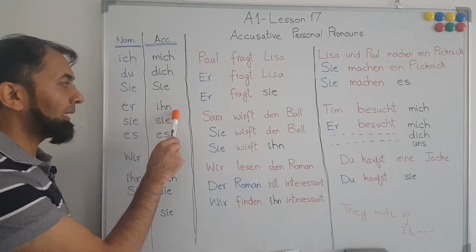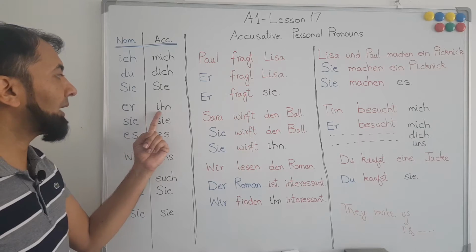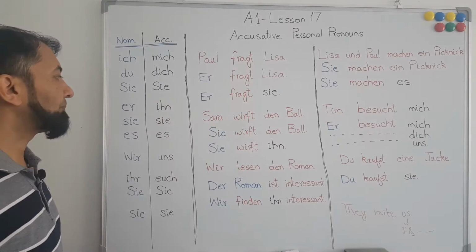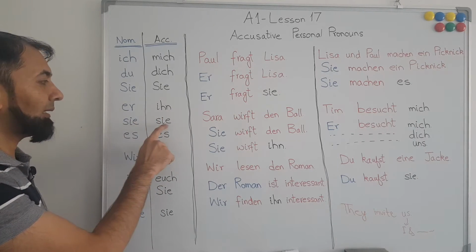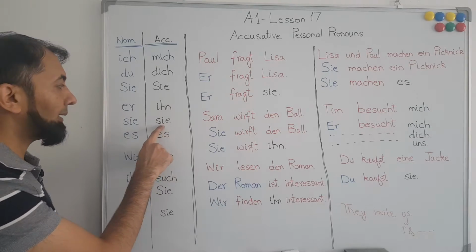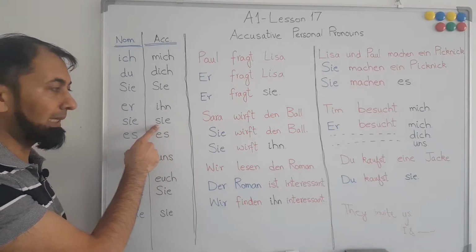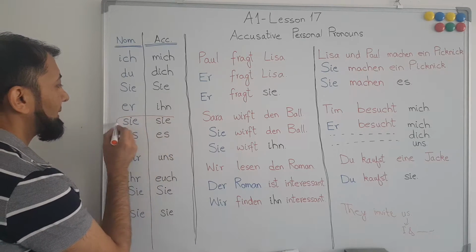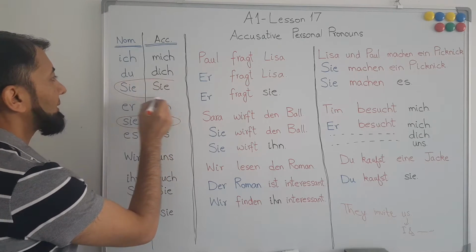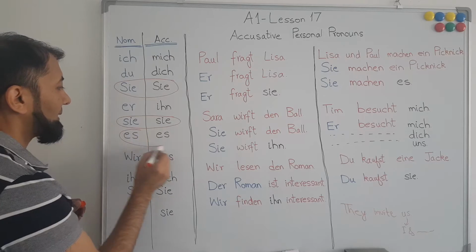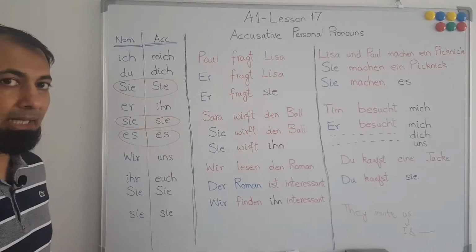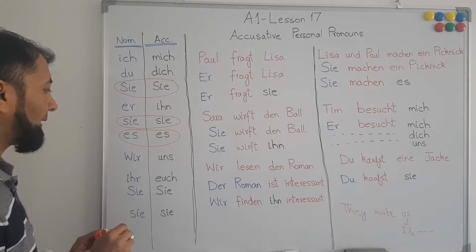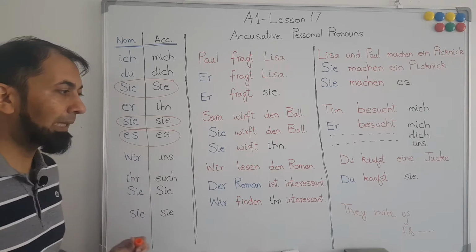They invite him. Him in German language is ihn, and they invite her. Her in German language is sie. So here sie is the same, it will remain the same in accusative and nominative. They invite us.